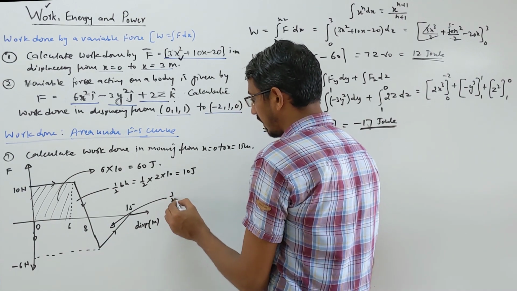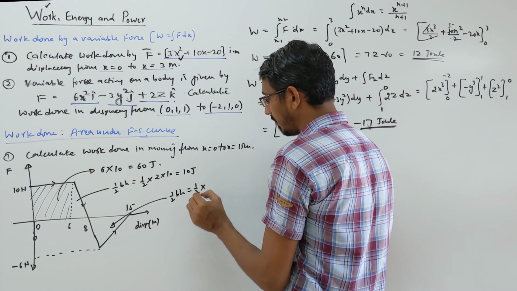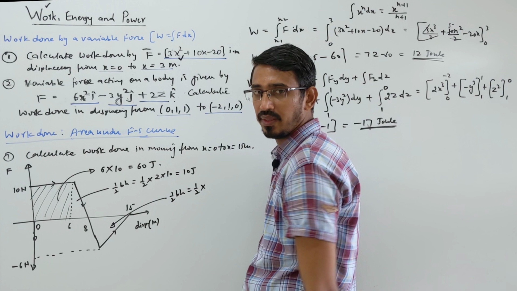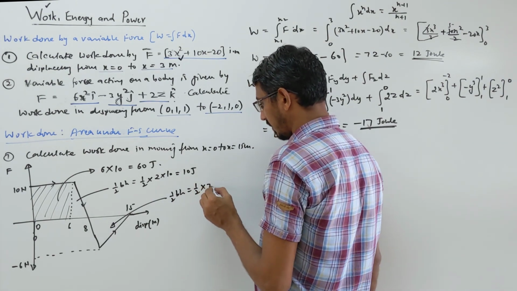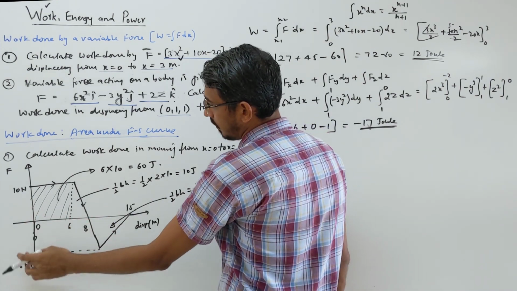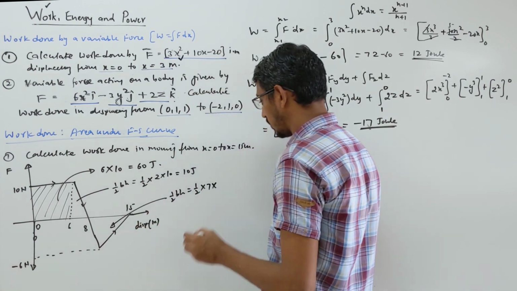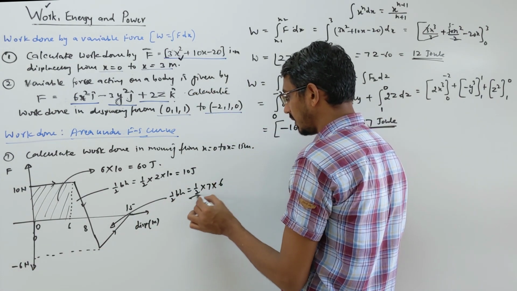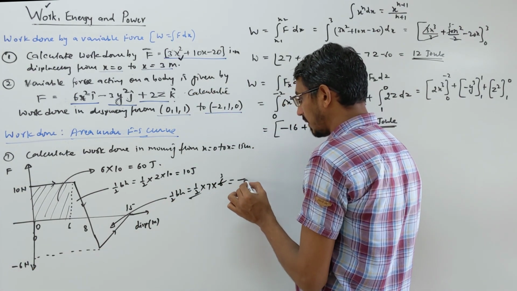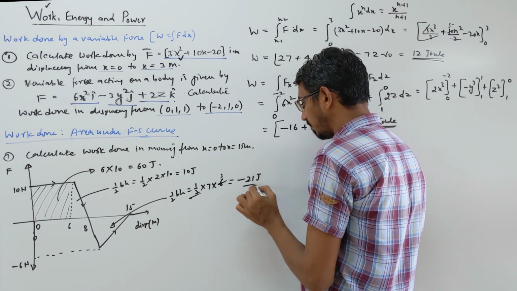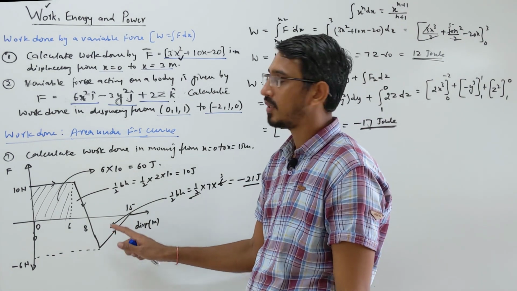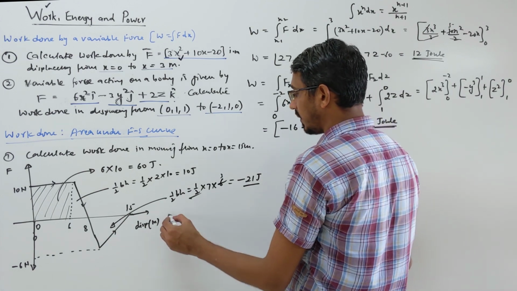Okay, so same formula, half base into height. Half, base means what? 8 to 15. So 15 minus 8 means 7. Height is 0 to what? How much? Minus 6. So you write 6 or minus 6, doesn't matter, 6. That becomes 3 into 7, 21, but you will write minus 21 joule, because this is in negative quadrant, so work done will be negative.